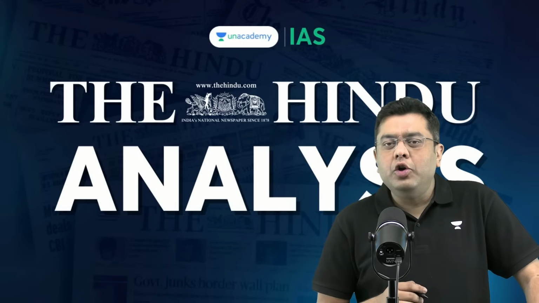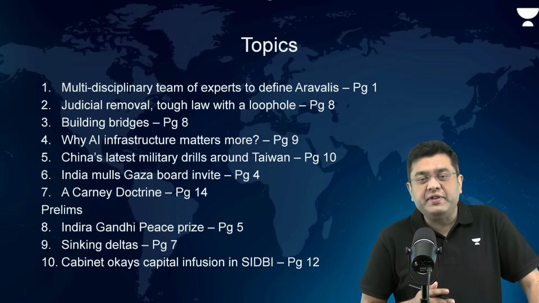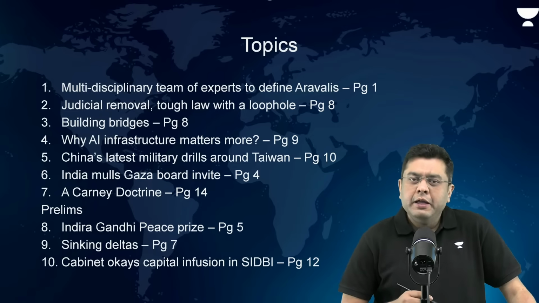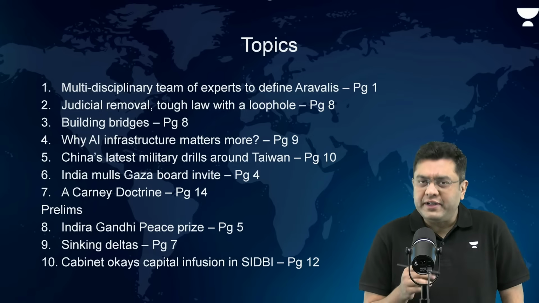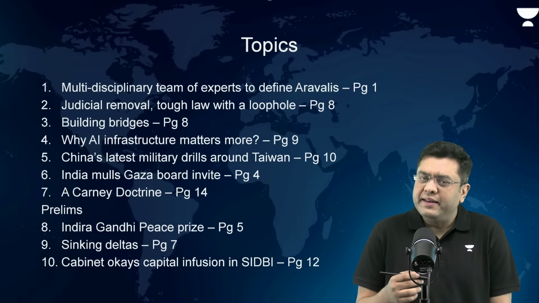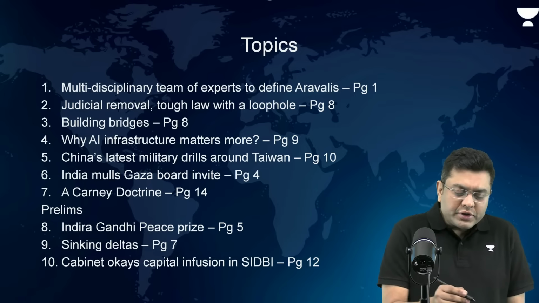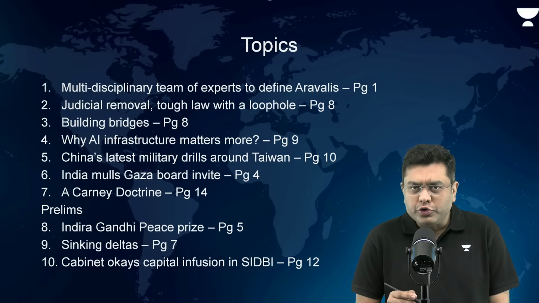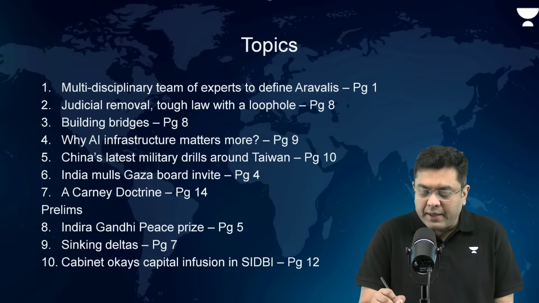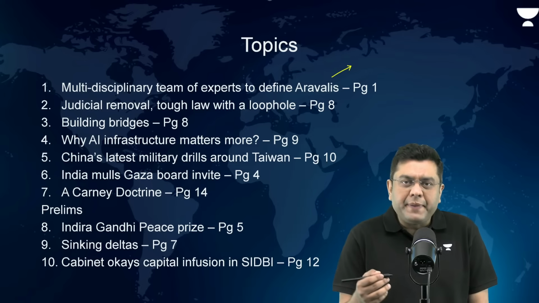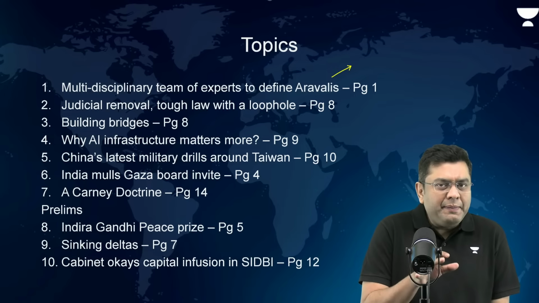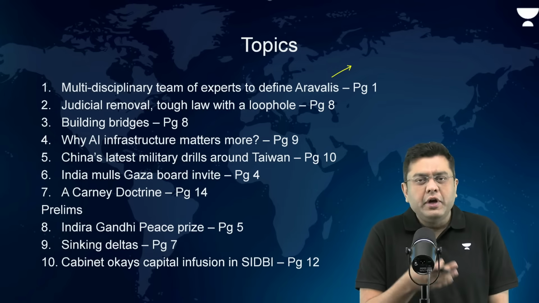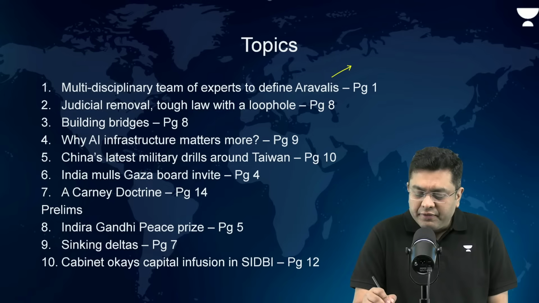Now, let us quickly take a look at the topics that we are going to have a discussion for today. In total, we are going to have a discussion for 10 different topics, seven of them in slightly greater detail. So, starting with the multidisciplinary team of experts to define what constitutes the Aravalis. This is something which has appeared in page one. It is a developing story. Here we shall be taking a look at the backdrop of this, why this was needed. This is relevant for your GS paper 1 as well as for your GS paper 3.